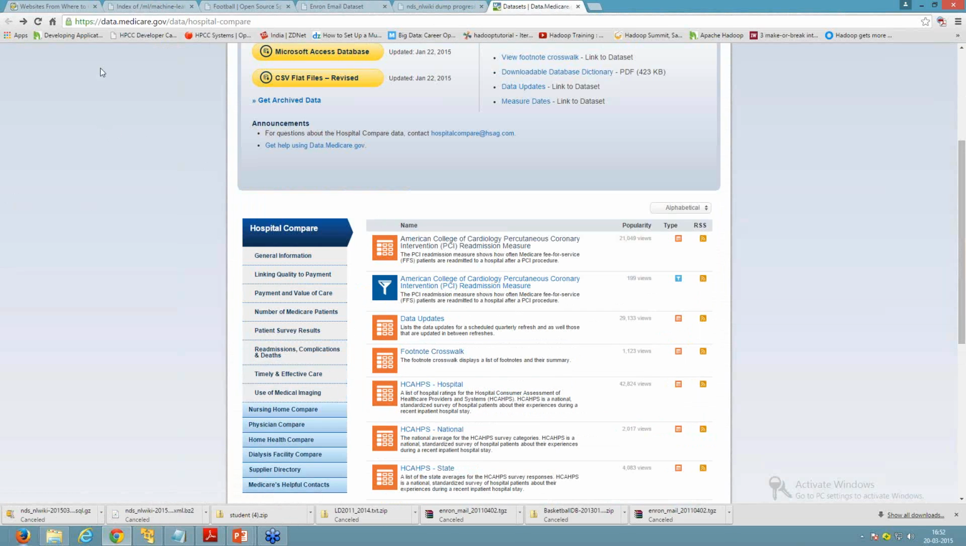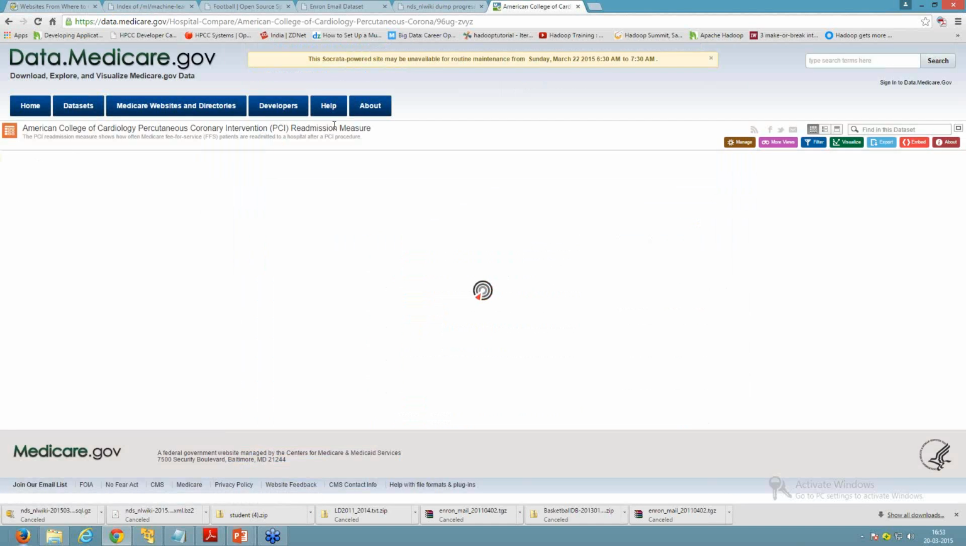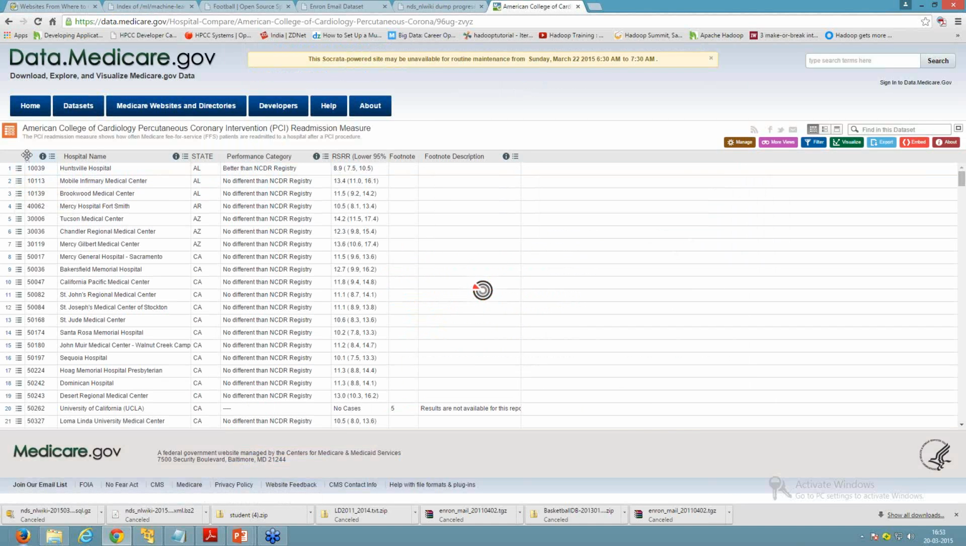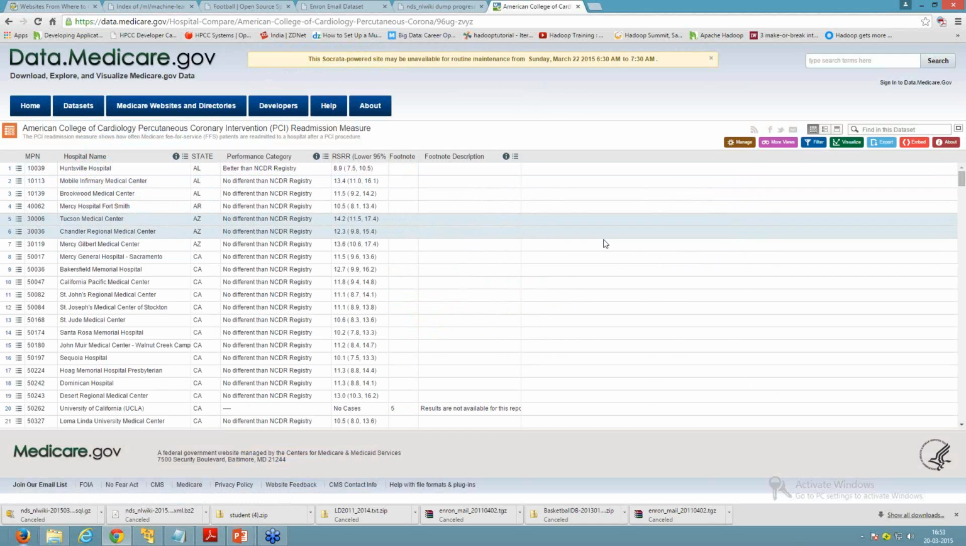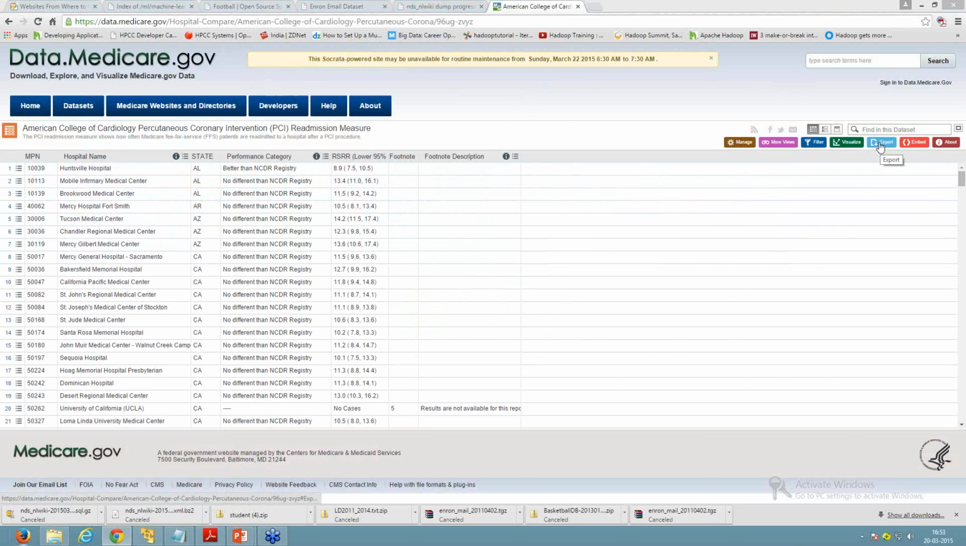Here you can see we have the website data.medicare.gov that contains a hospital data set. You can click on this link. Here you can see we have the provider number, hospital name, state, performance category, RSRR. So here you can export the data from this website. You have a link on the right side.